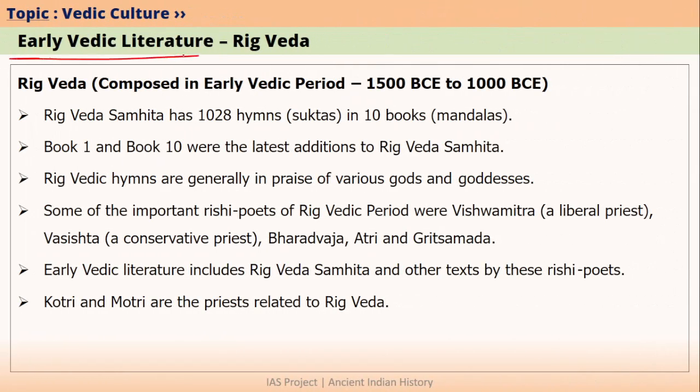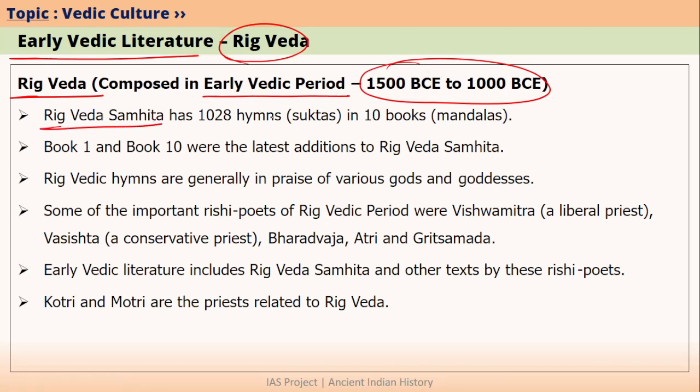If we talk about early Vedic literature, it is basically nothing but the Rig Veda. So Rig Veda is called as early Vedic literature and the remaining Vedas and Brahmanas, Aranyakas and Upanishads are called as later Vedic literature. Rig Veda Samhita was composed in early Vedic period, that is nothing but between 1500 BCE and 1000 BCE.